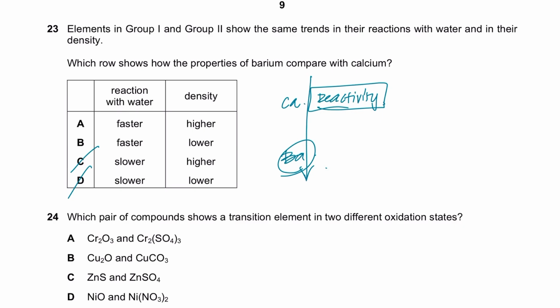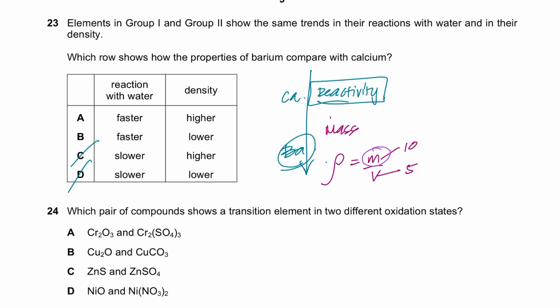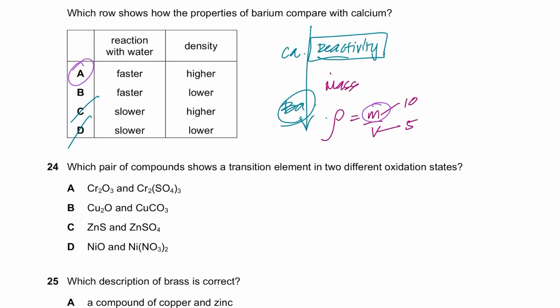Now what happens to the density? The density also increases down the group for group 2, and the reason is very simple. What is density? Rho, as the physics teacher will tell you, is equal to mass over volume. So the reason why the density increases down the group is that the mass to volume ratio increases. If the mass is increasing by 10, the volume is increasing by 5, let's suppose. So the numerator keeps on increasing more than the denominator. So density is higher. A is the right option.